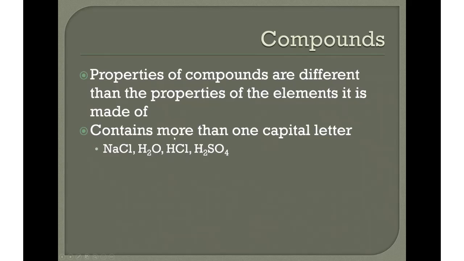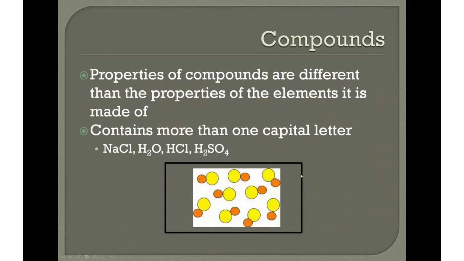How about HCl? Again, we have 2 elements, hydrogen and chlorine. How about H2SO4? How many elements do we have in this compound? We have 3, hydrogen, sulfur, and oxygen. Okay, so every time you have a different element, you're going to have a capital letter. At the atomic level, it might look like this. Okay, so you notice that these 2 are together and they're held by a chemical bond.